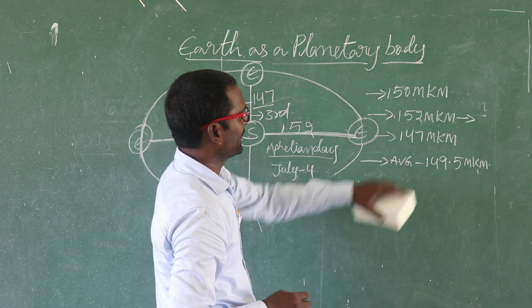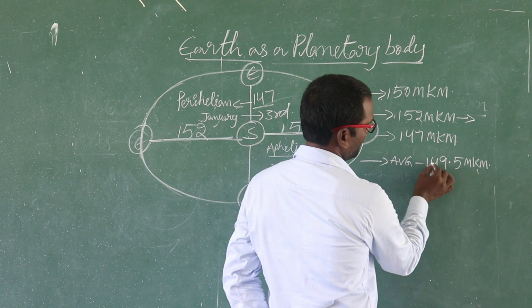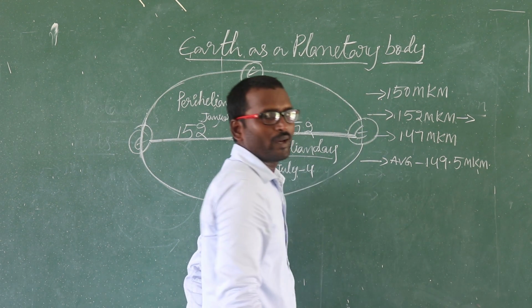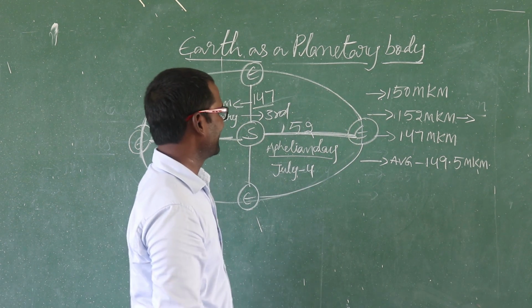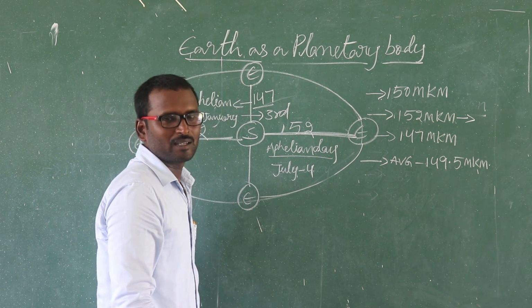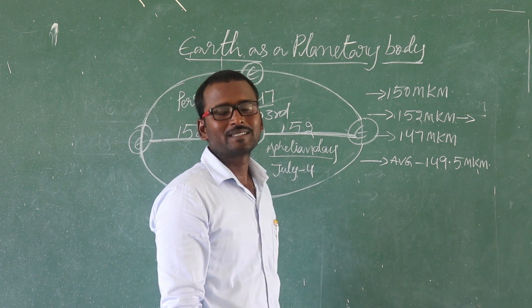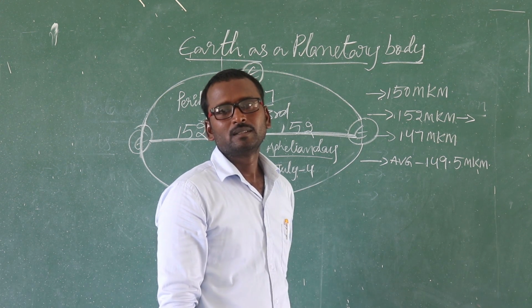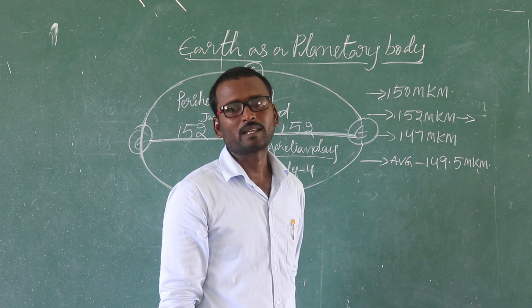Okay, the exact average distance between the sun and the earth is 149.5 million kilometers. How much time does it take for sun rays to reach the surface of the earth? 8 minutes. How fast can light travel? Light can travel at the speed of 3 lakh kilometers per second.